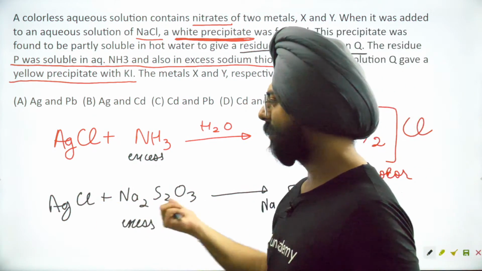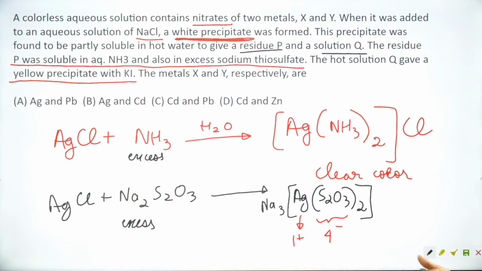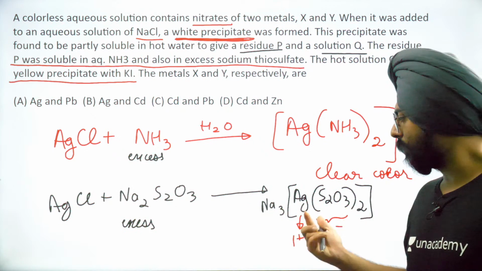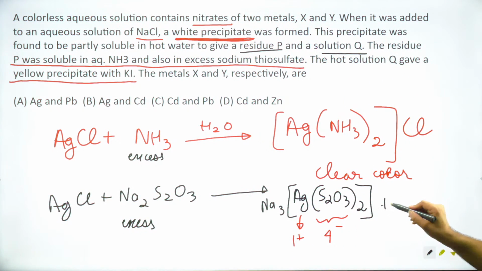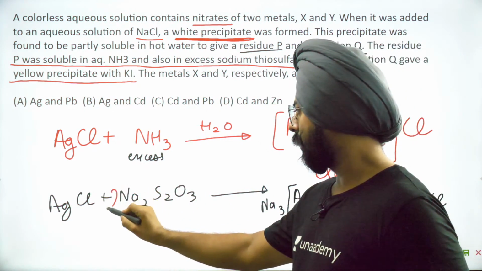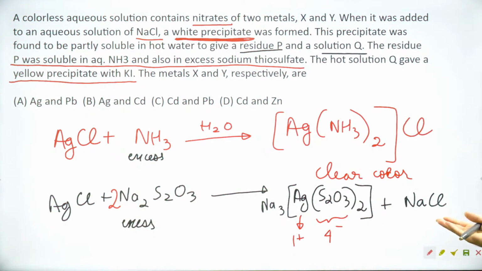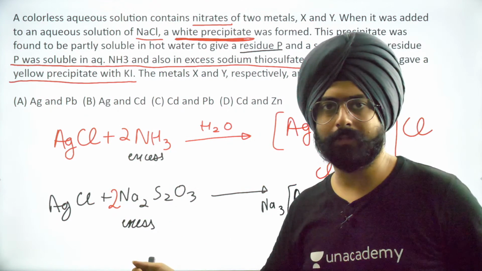Okay, you can keep balancing the reaction later. It's fine even if you don't balance the entire reaction, but this is the coordination compound that is formed. On the side, you will form some NaCl as well. अगर balance करना है तो I don't think it's too difficult. यहाँ पे 2 लगा दो, balance हो जाएगा. I think the reaction is balanced now.